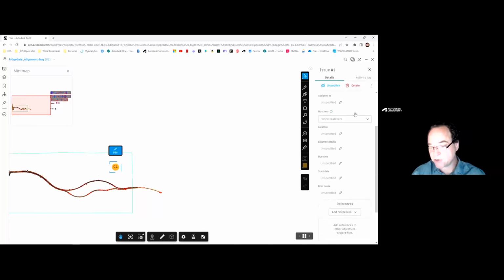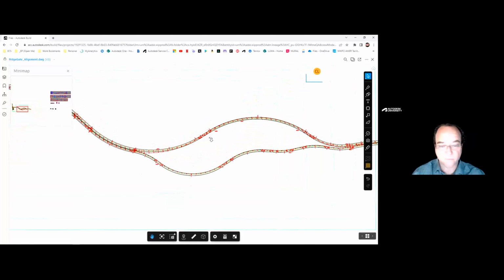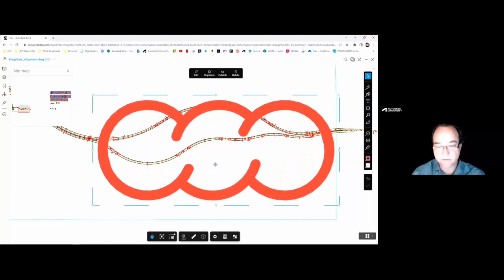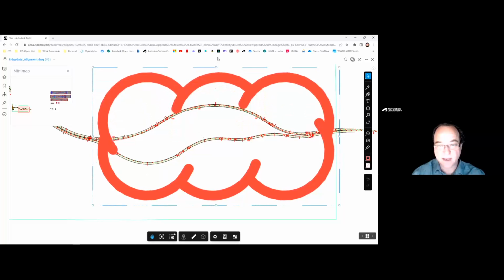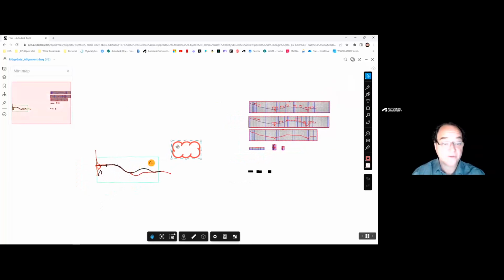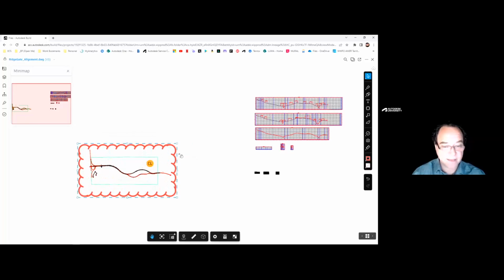We can tell them when that issue needs to be resolved. We also have the ability to come up and do some markups. So one of the things we can do here is we can come in and put some clouds. Now, the reason this cloud is so large is because if I were to zoom extents in the drawing, you'll probably see that I have a broken reference, and in the cloud, it doesn't extract very well if we have 0, 0 and real world coordinates.